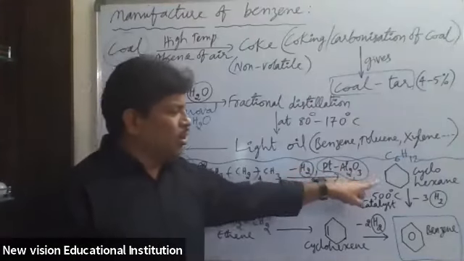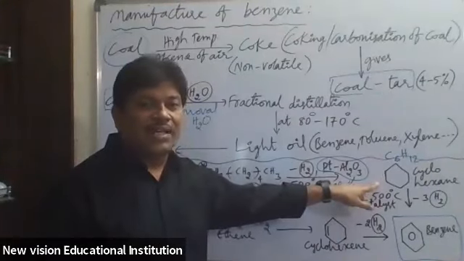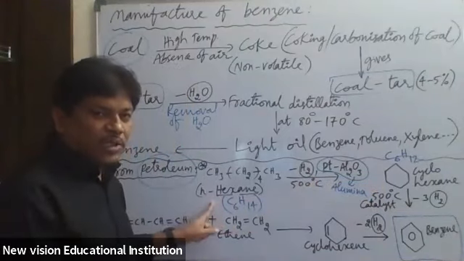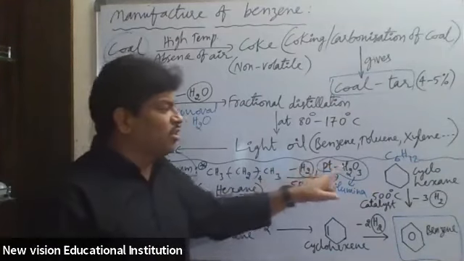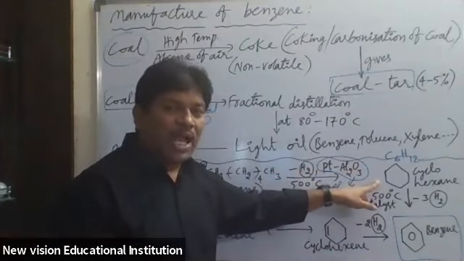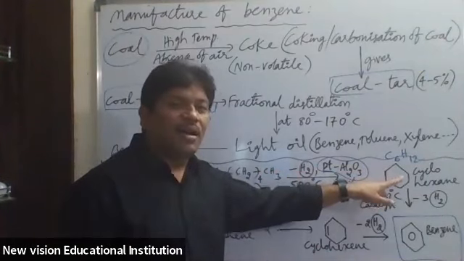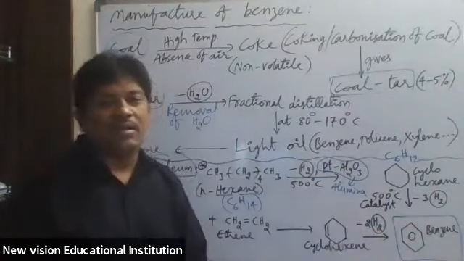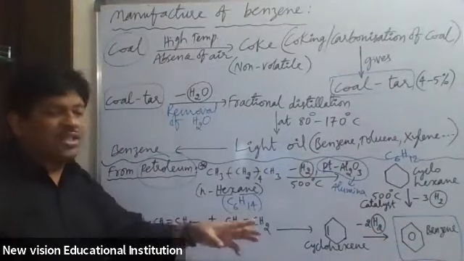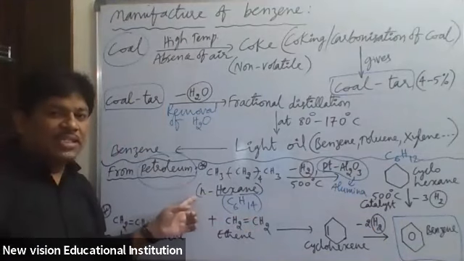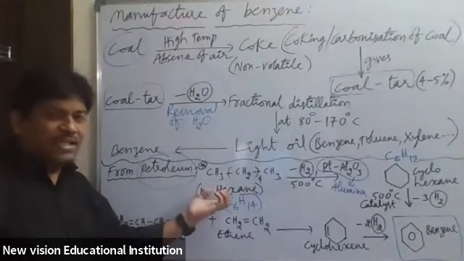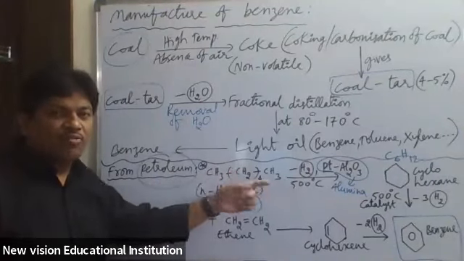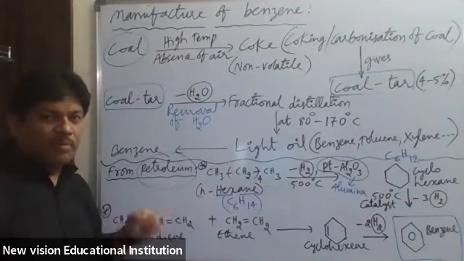Non-aromatic open chain N-hexane is first converted into non-aromatic cyclic alkane, cycloalkane. From this, finally, we got the aromatic compound benzene. So in this way, benzene can be obtained from N-hexane, which is available from petroleum. Is that clear? It is one of the methods of manufacture of benzene from N-hexane of petroleum.